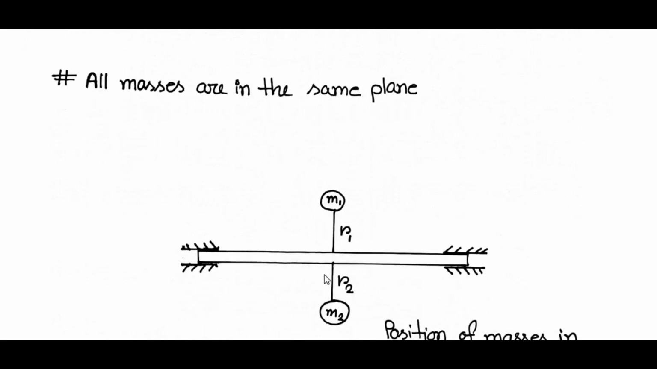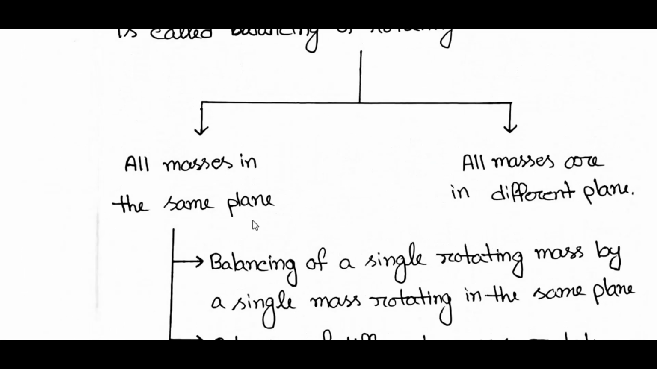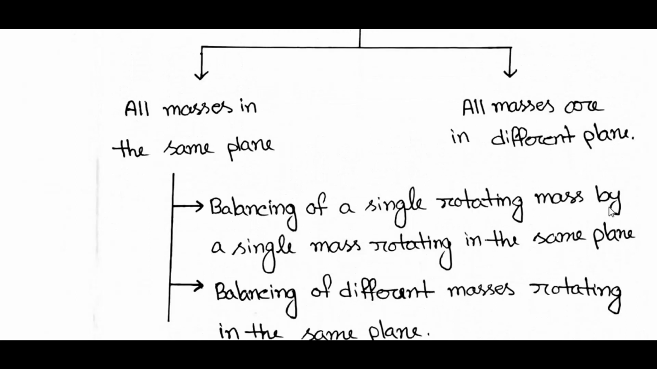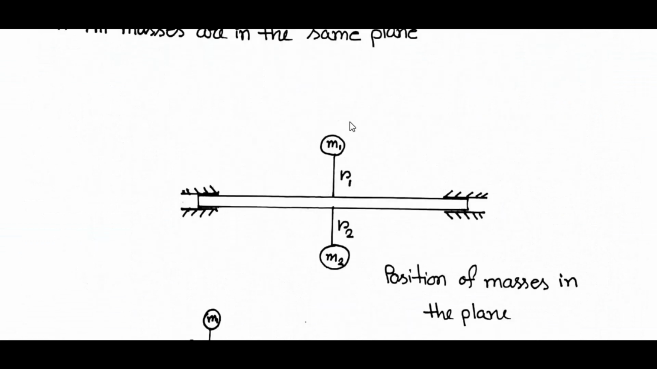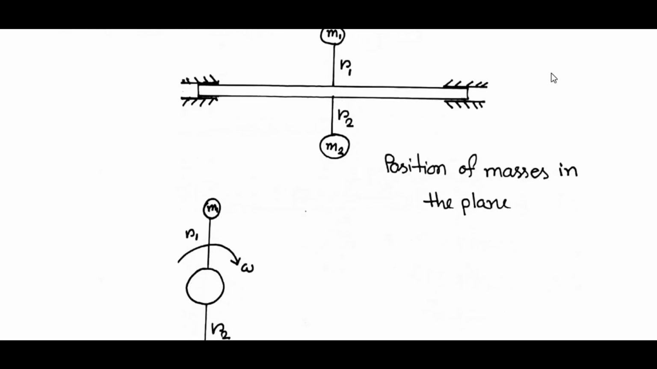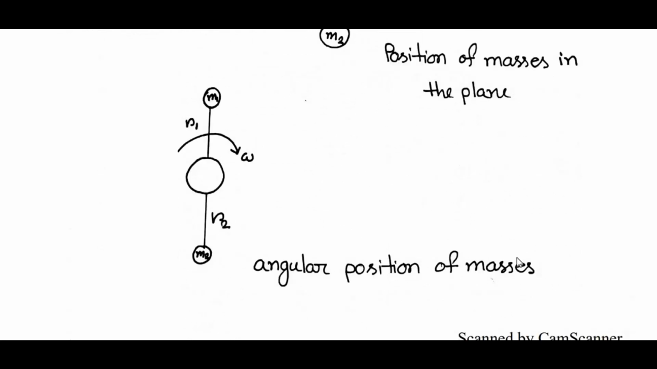So if we consider the first criteria of all masses in the same plane, balancing of a single rotating mass by a single mass rotating in the same plane. Consider M1 in a plane, and M2 is added just to balance the centrifugal force of the M1 mass. Here I have shown the position of masses in the plane and the angular position of the masses. I have considered omega as the angular velocity of this system.